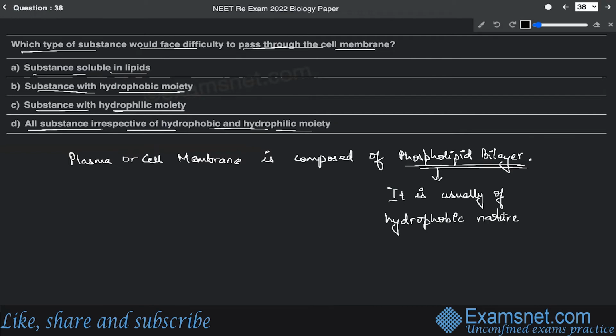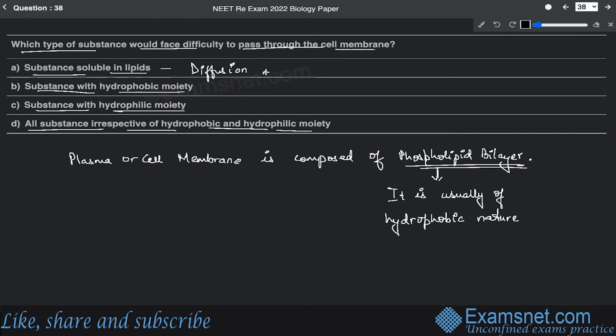Hydrophobic nature. That means the inner side is hydrophobic, but the outer side is considered hydrophilic. But since the molecule has to diffuse through the cell membrane, it is very necessary for diffusion that the molecule should pass the lipid bilayer. If the molecule is soluble in lipid, the diffusion will be very easy. So substances soluble in lipids, their diffusion will be easy.